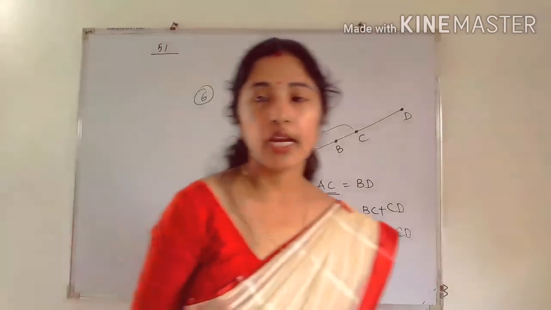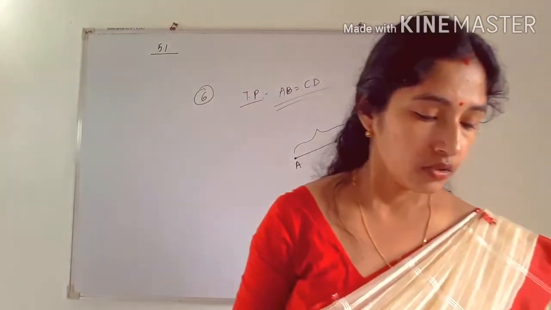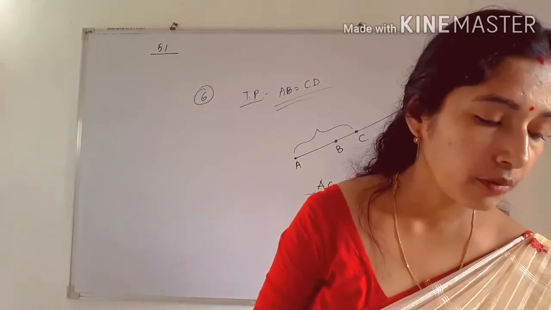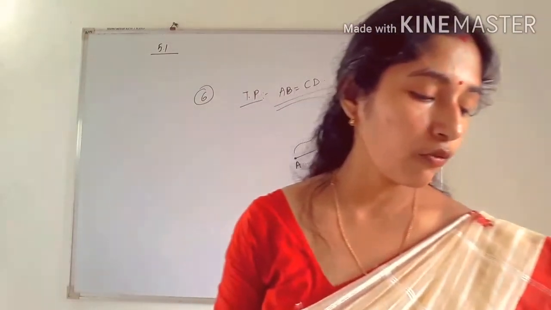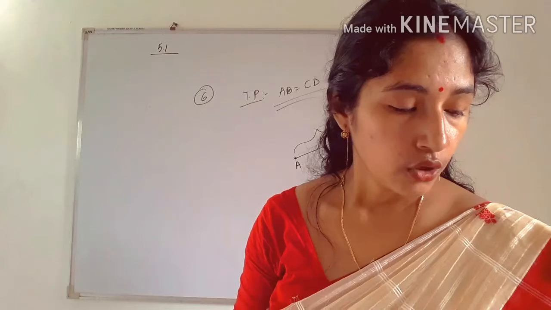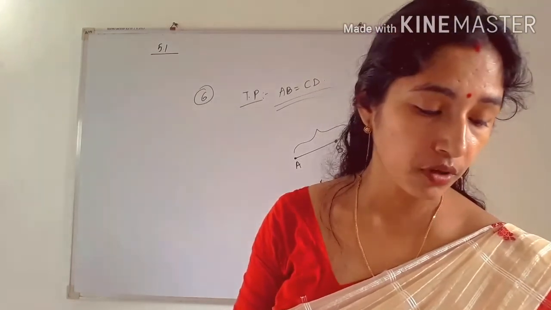So do it, write the given and to prove, draw the diagram and try to do it. Okay, so the next question, number 7, you have to do by yourself. This is simple. If you have any problem you can ask me. This is given: why is axiom 5 in the list of Euclid's axioms considered a universal truth? Note that the question is not about the 5th postulate, so you have to see the 5th axiom.